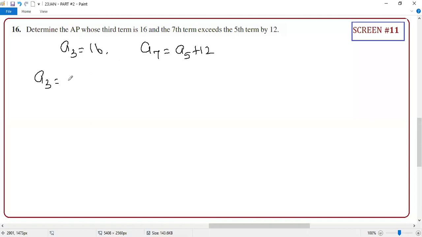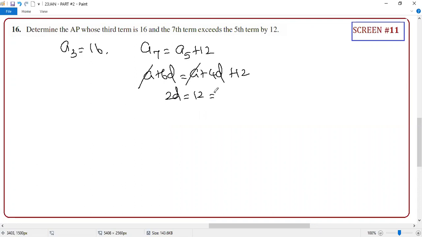Super. So A3 equal to A plus 2D. Now the question is, do you need to form the equation? No, wait, I'll tell you the reason. You just simplify this. A7 equal to A plus 6D equals A plus 4D plus 12. Guys, this A will get cancelled. So you are getting 2D equal to 12. So D equal to 6. Directly you are getting 6. Correct or not?